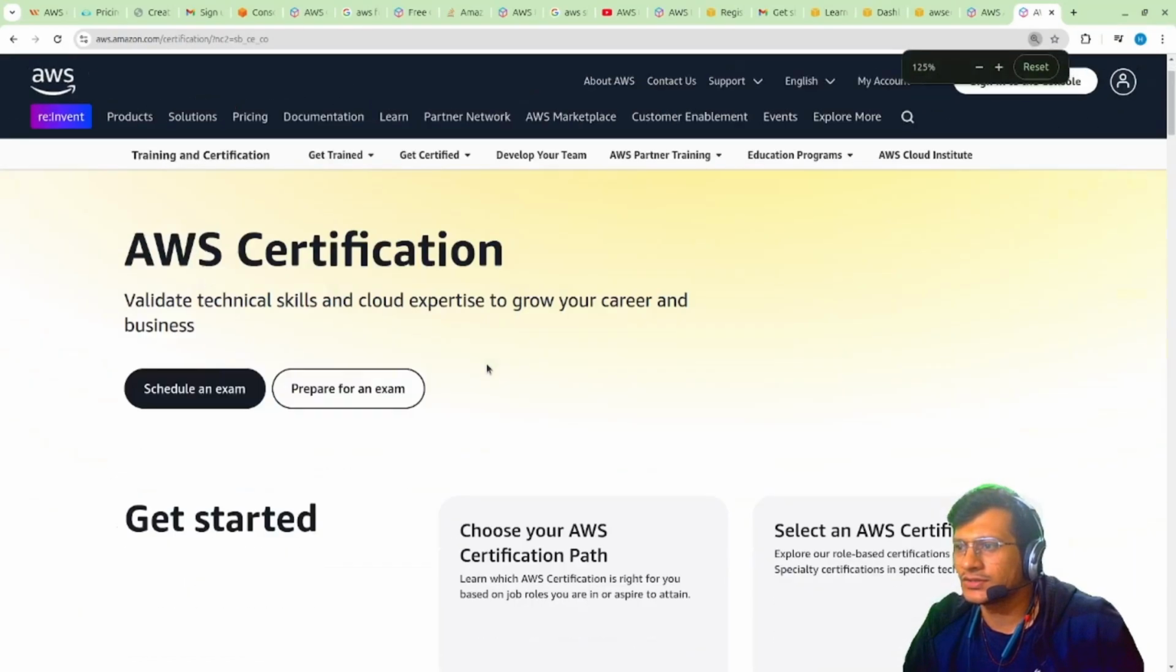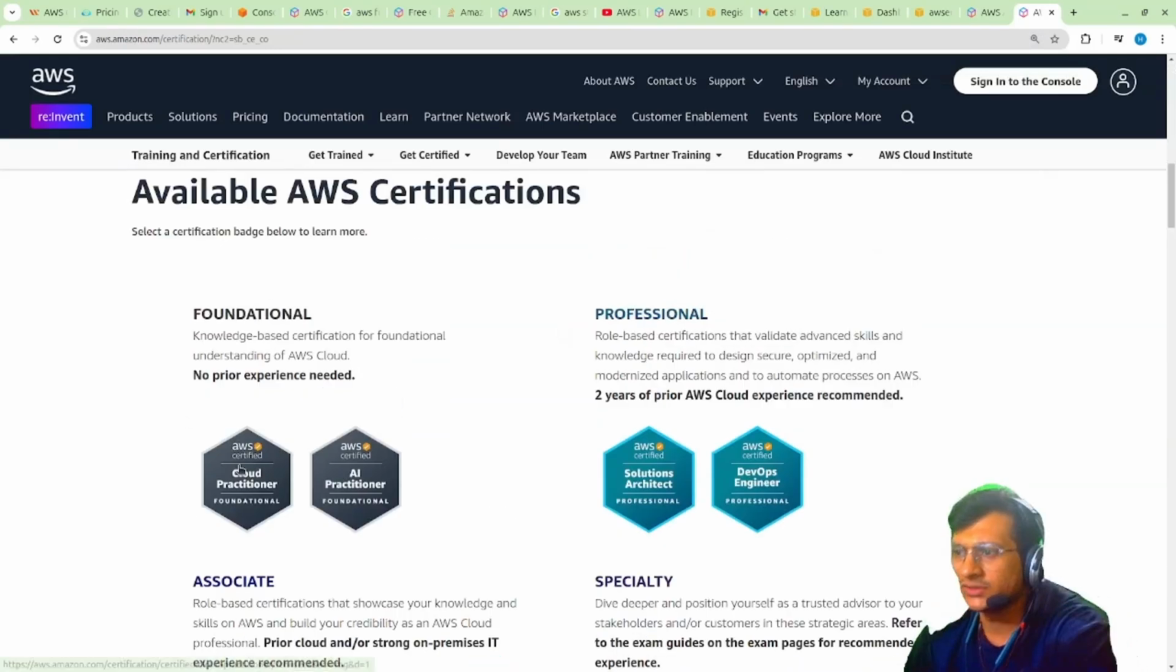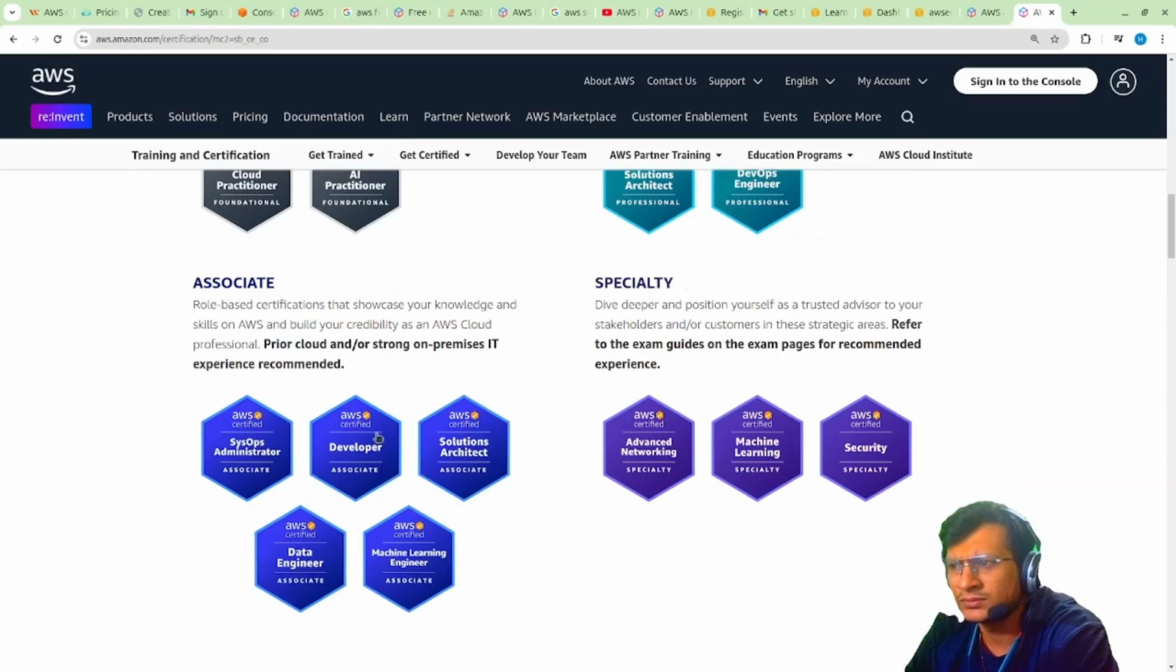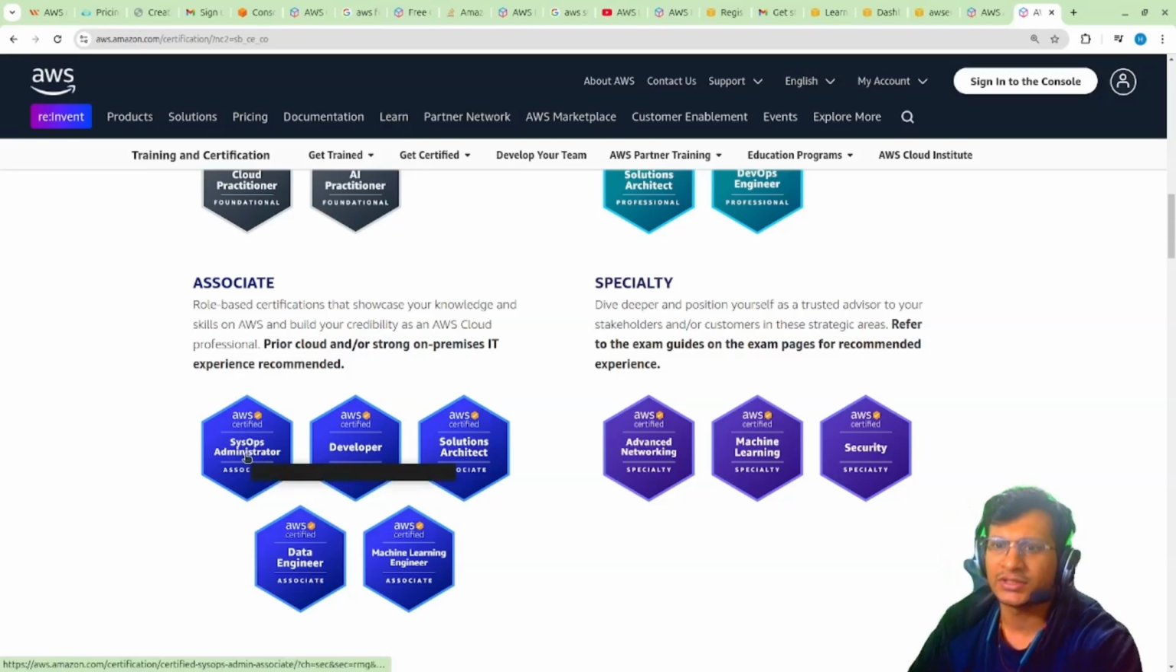So these are the certifications that are available over here, like foundational certifications: cloud practitioner, AI practitioner, okay. These two are very foundational. Then for professionals, let's discuss professional later. Then we have sysops admin, okay. Sysops admin, for those who are good with system administration and other parts. So sysops admin would be a good fit for you.